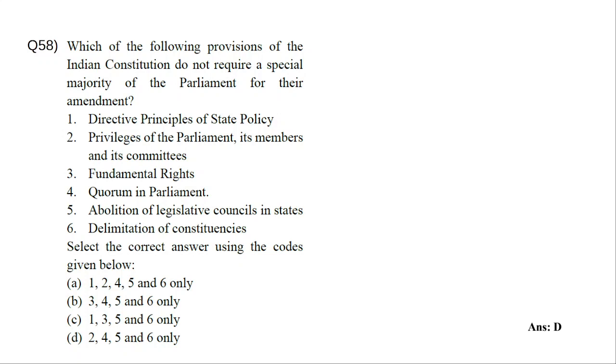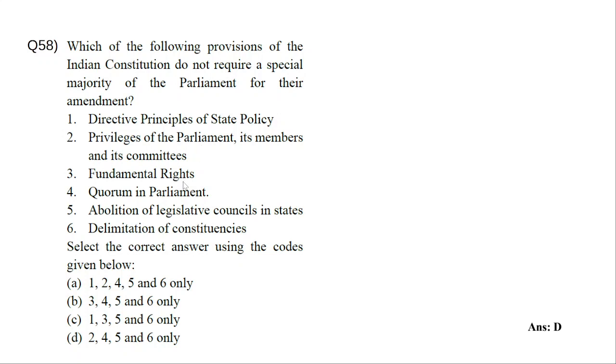So if you look at Article 368, there are different types of amendment, right? The provisions of the Constitution that can be amended by a simple majority of the two houses of the Parliament outside the scope of Article 368 are usually these privileges of the Parliament, its members, committees, and all these things. These privileges of the Parliament can be amended by a simple majority. You don't need a constitutional amendment act also.